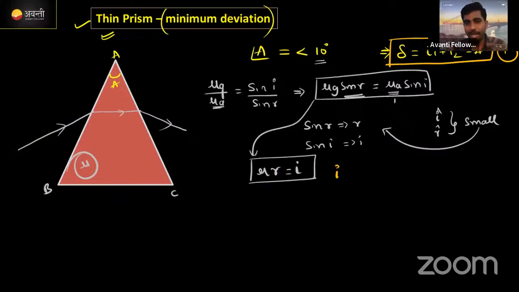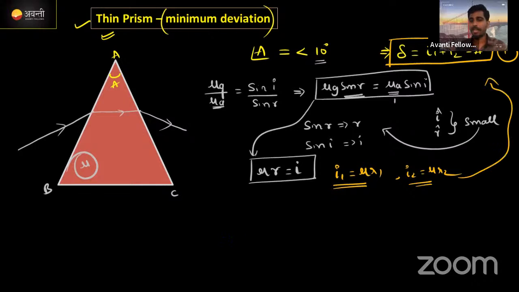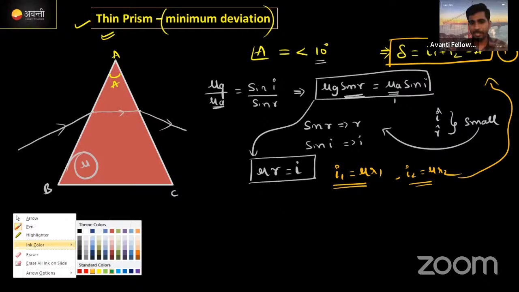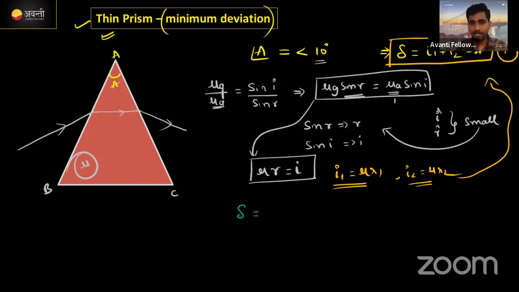If I take the value of I1, I can write it as mu into R1, right? And if I write I2, it is equal to mu into R2. Clear enough? Now substitute these two values in equation number 1. In the next step, delta is equal to I1, meaning mu R1, plus I2, meaning mu R2, minus A. This is plus, not minus.